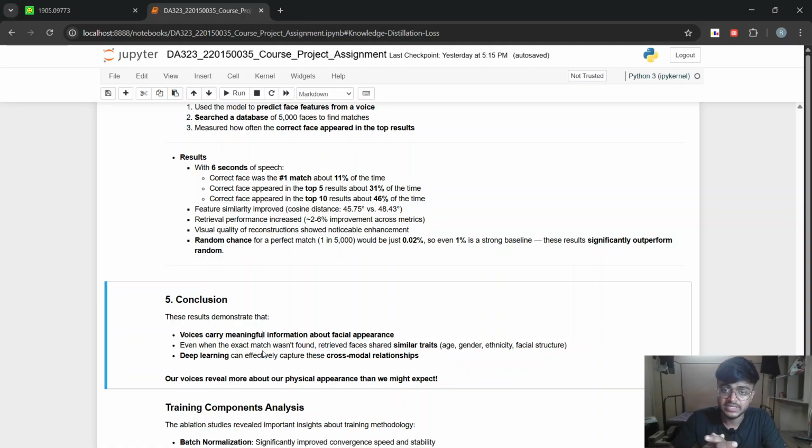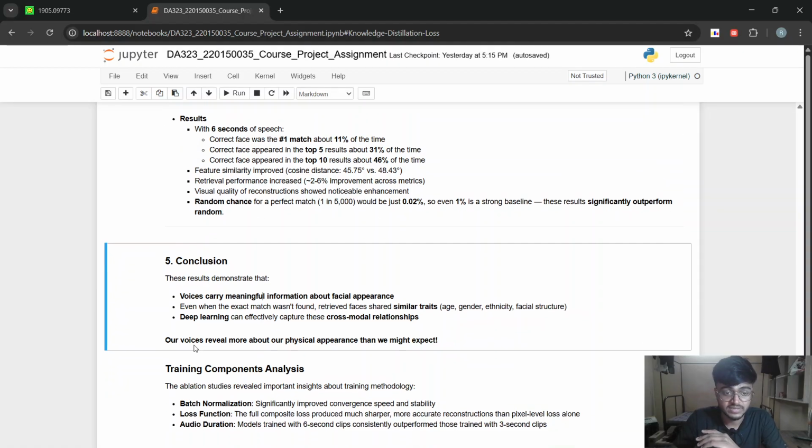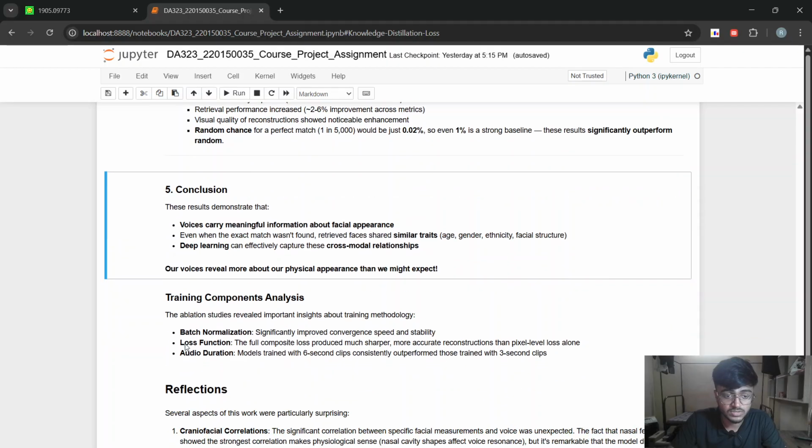And this is something of a breakthrough, because now we can see that our voice captures some of the facial information which we can reconstruct. That's the idea. So our voices reveal more about our physical appearance than we might expect. Okay, so that is the most interesting part.